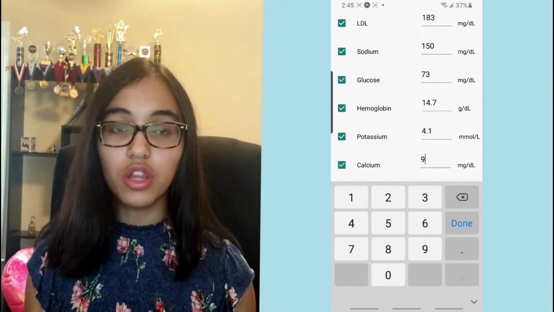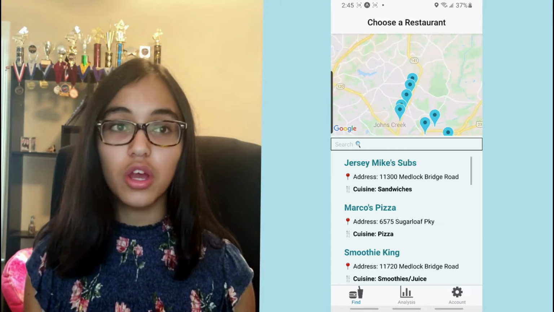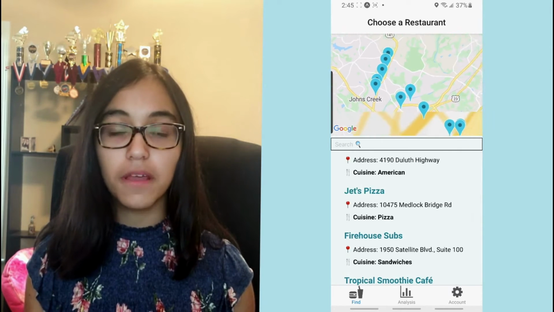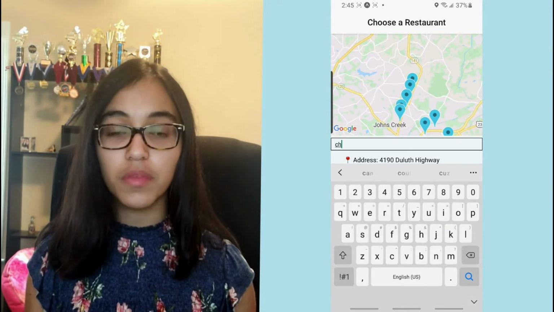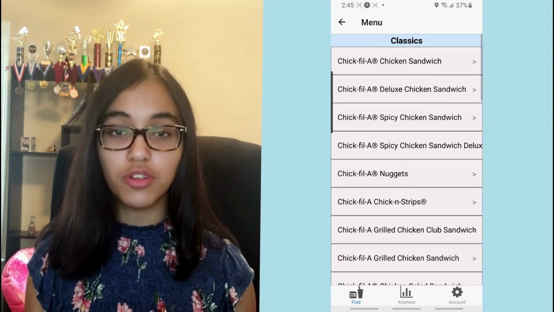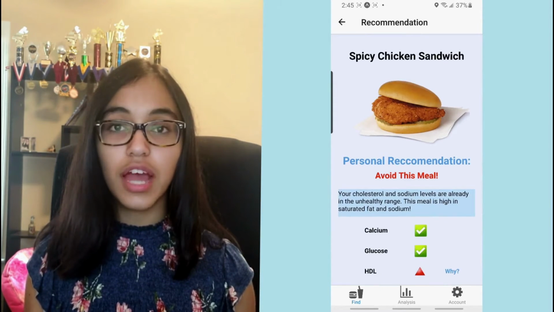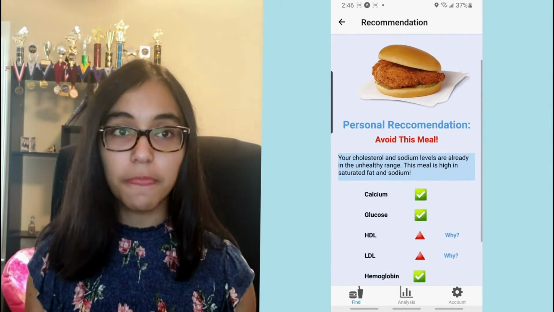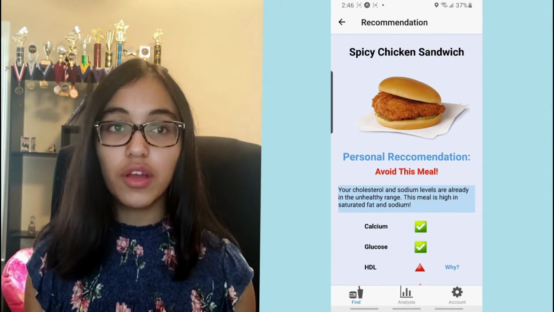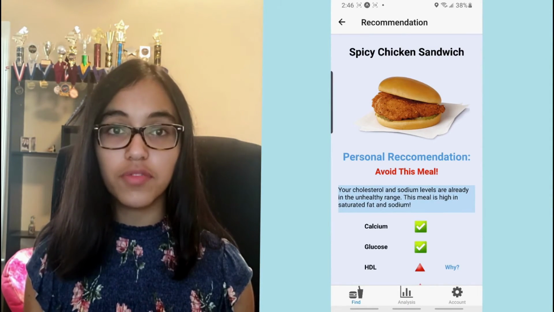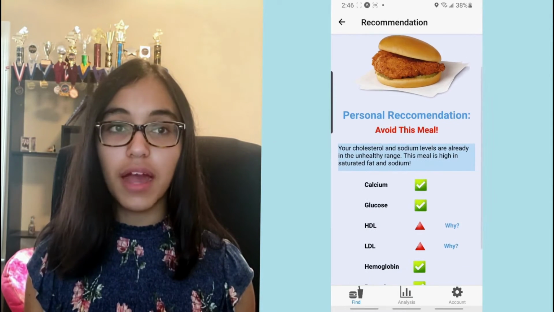Once they have completed their health report, users will be directed to the main screen, where their current location will be used to show a list of the closest restaurants sorted by distance. There's also an option to search for a restaurant. Once the user selects the restaurant they will be eating at, Everhealthy shows them the restaurant's menu options, allowing users to choose a particular food item. Finally, using a proprietary Everhealthy algorithm, users will be shown a thorough yet intuitive personalized diet report. Here, this user is being asked to avoid this particular food item. For more details, users can click on the Y text next to the specific part of their health report that will be negatively impacted by this food item.